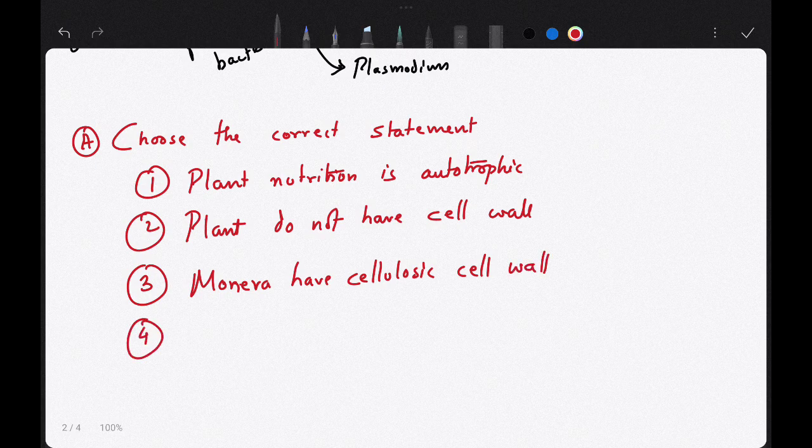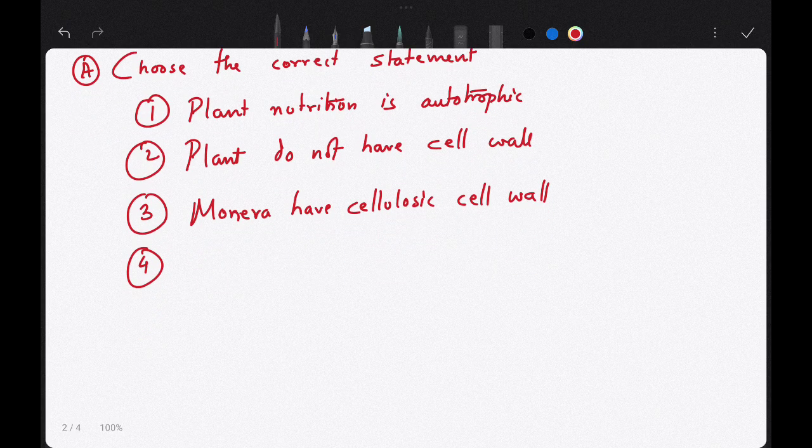Number 4, Aristotle gave 5 kingdom classification.